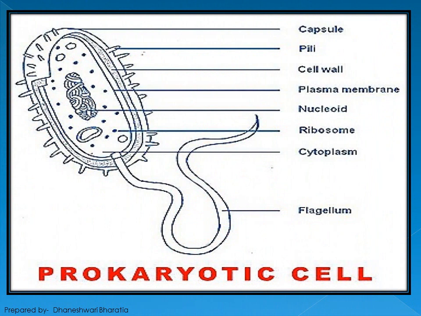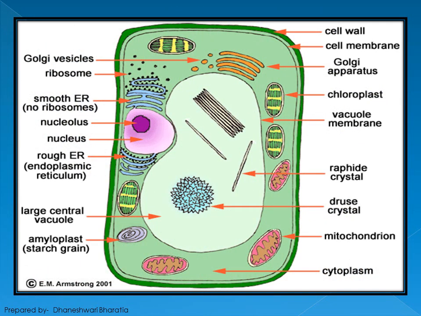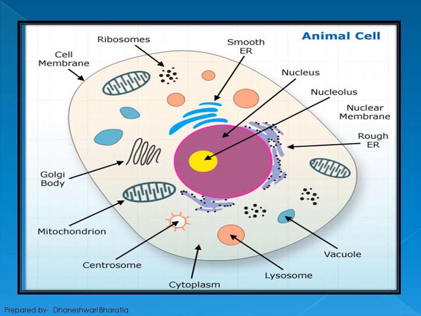Now this cell, I think diagrams are already done if I am not wrong, and if it is not done, you have to learn how to draw these diagrams. This is the prokaryotic cell, draw it for 5 times. This is the eukaryotic cell. This is the animal cell. So all these 3 diagrams, the previous slide was of a plant cell and this is the diagram of an animal cell. About this we will discuss in detail in the next session.